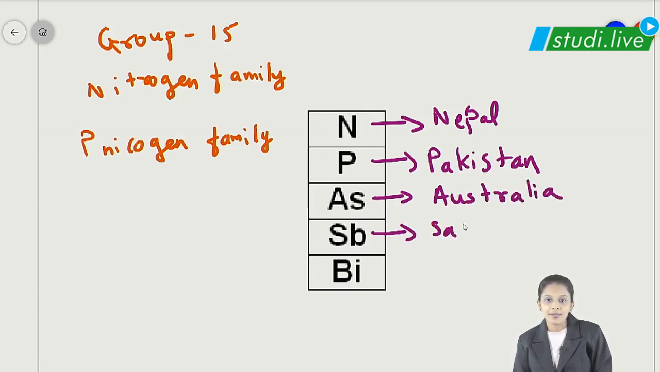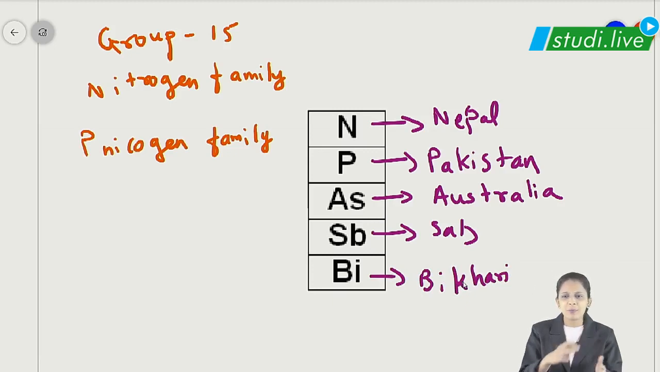Sab Bhikhari. Yes, student, as I said, it is just to remember the elements in a better way. So we can say Nepal, Pakistan, Australia, Sab Bhikhari. Yes, we know that our India is rich, but obviously, as I said, it's just to remember in an easier, funnier manner, nothing else.